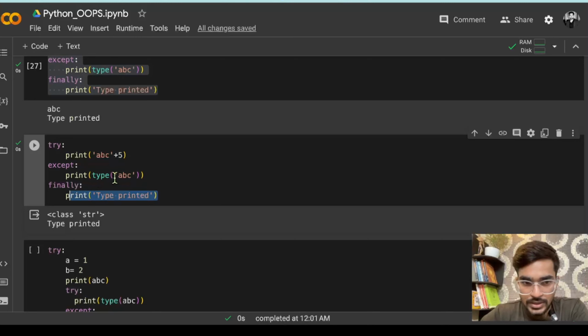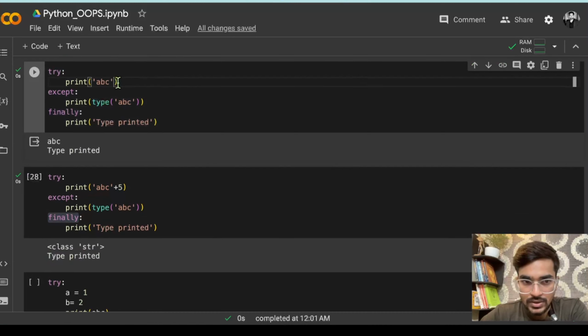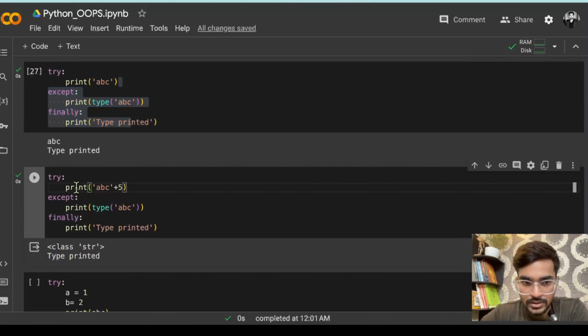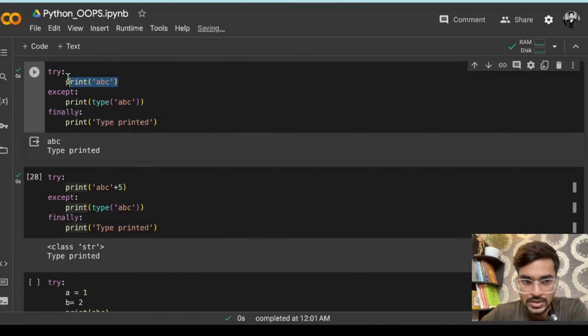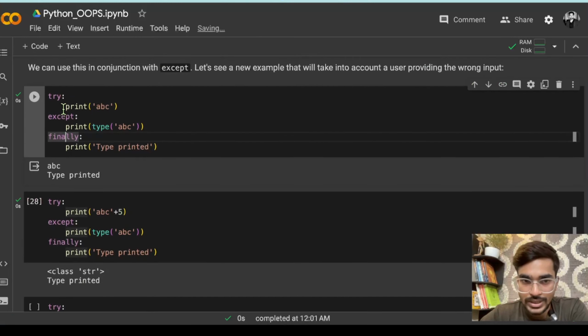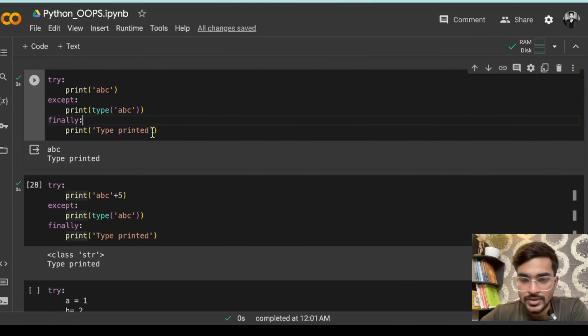You can see it is printing the type of ABC, which is a string class, so it prints the class str, and then it goes to the finally block at the last. So you can see one thing: even if there is an error inside the try block, or if there is no error inside the try block, the finally block is executed anyhow. The finally block exists so that whether or not your try block has an error, the finally block will always execute. Now you will be asking, then why do we use the finally block, why are we using the finally block if that is always getting printed.